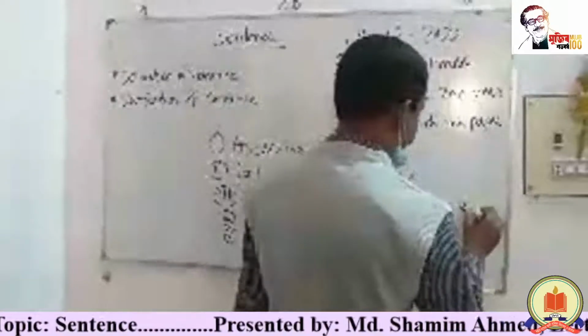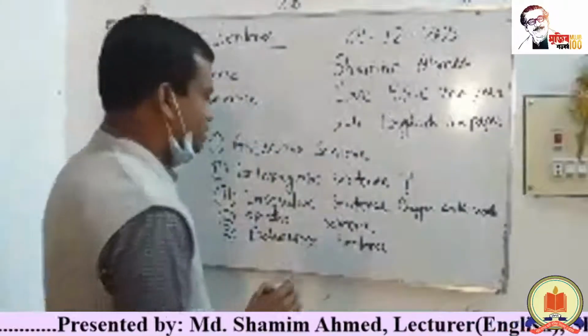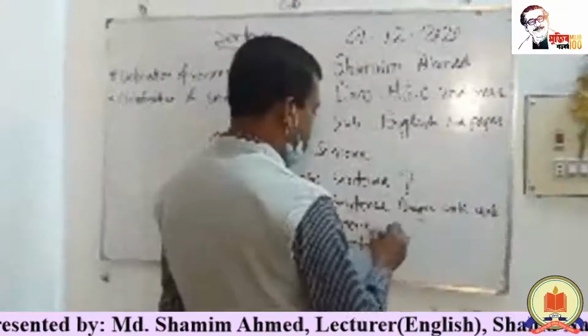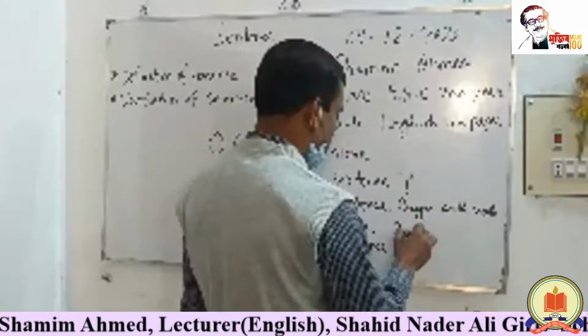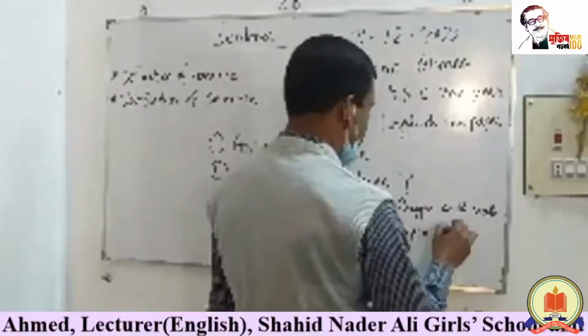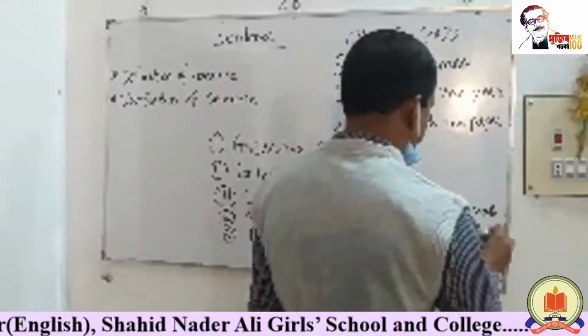Imperative sentence: generally the sentence begins with a verb. Optative sentence: this sentence generally begins with may.